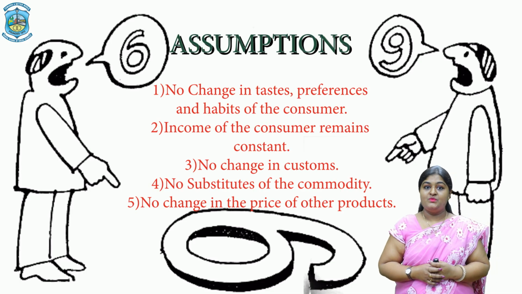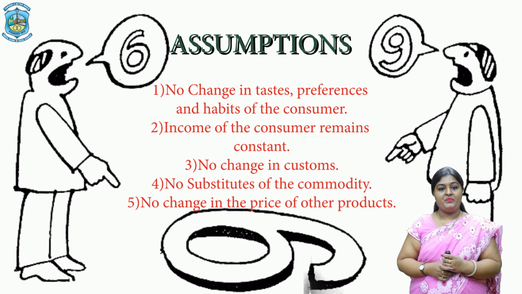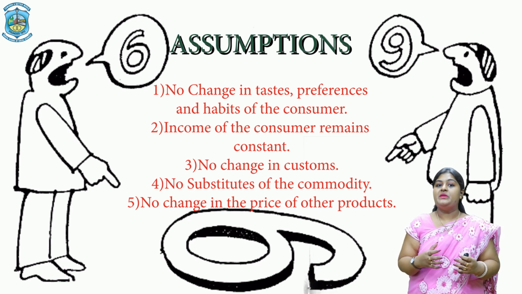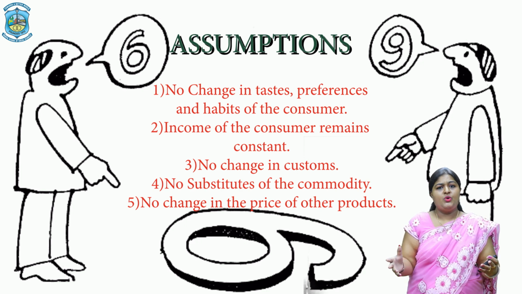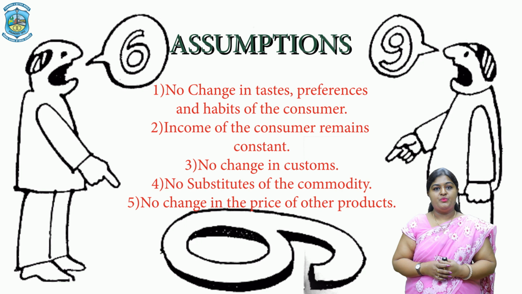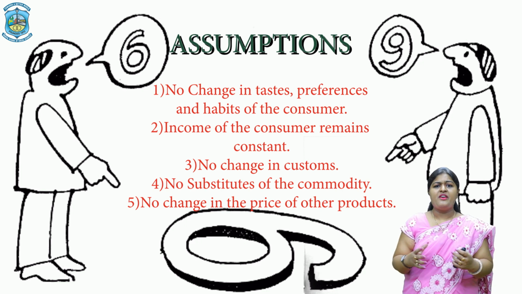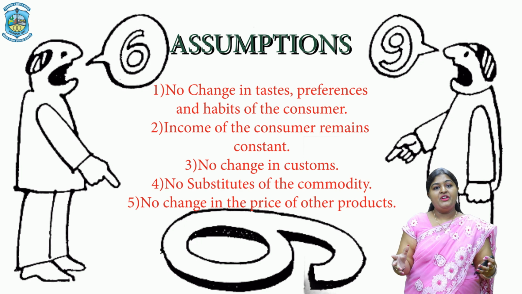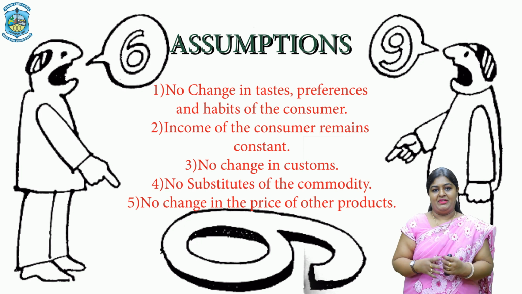Now let us see the assumptions of the law of demand. Number 1, there is no change in the tastes, preferences and the habits of the consumer. If the tastes and preferences of the people keep on changing, they would not like to buy the same commodity even if the price of the commodity reduces. Number 2, the income of the consumer remains constant. For example, if the income of the consumer increases, it will be easy for him to buy the commodity even if the price of the commodity increases, and in this case the law will not be applicable.